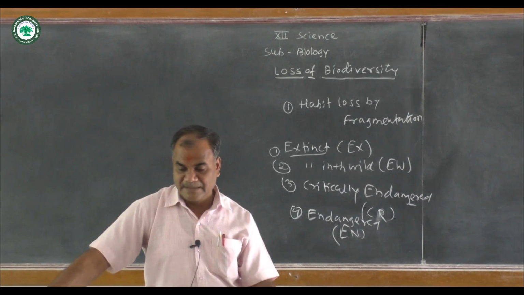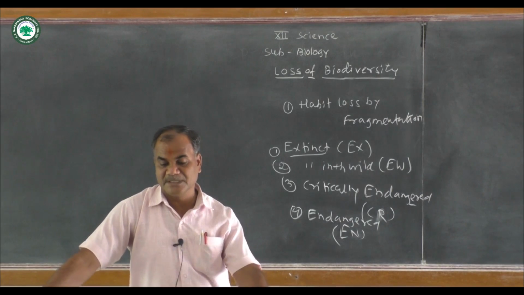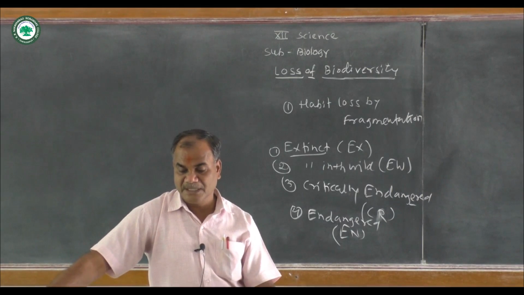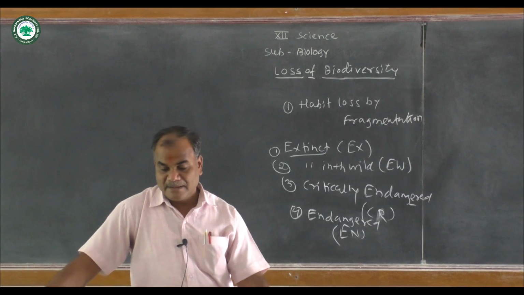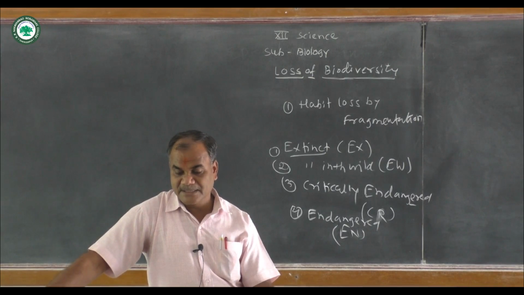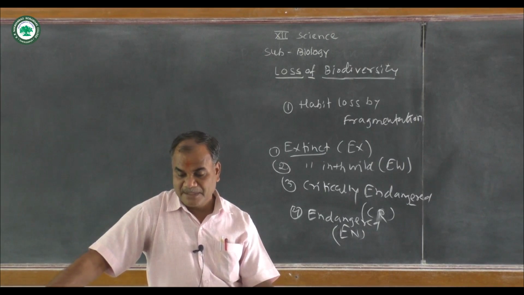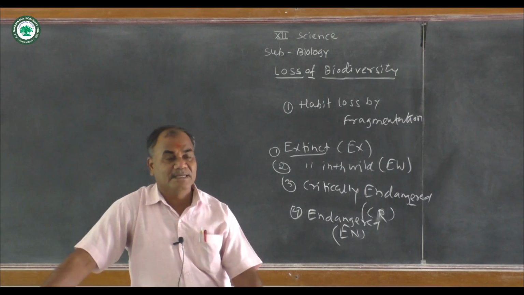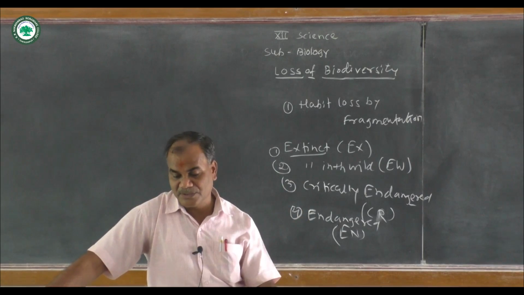Then near threatened. What is near threatened? A designation applied to species that are close to becoming threatened or may meet the criteria for threatened status in the near future. What is meant by near future? Some varieties will go extinct.